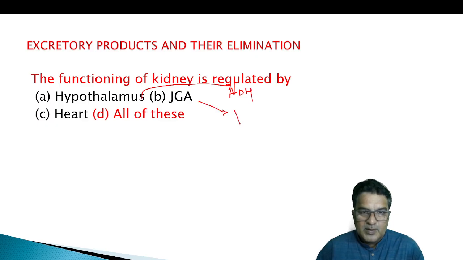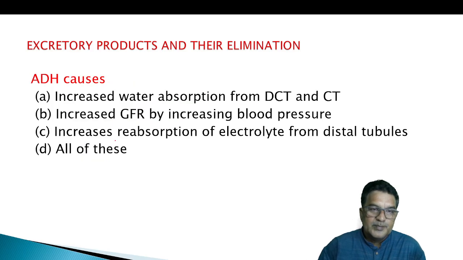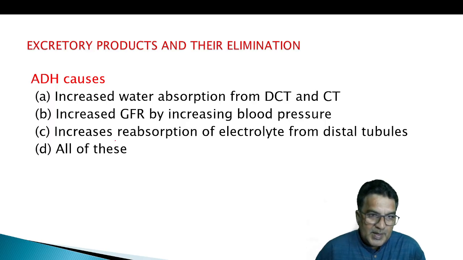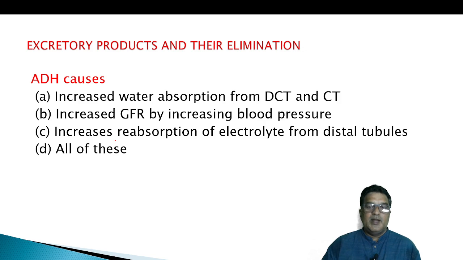We know the juxtaglomerular cells secrete renin, and the heart secretes ANF, atrial natriuretic factor. ADH causes increased water absorption from DCT and CT, increased GFR by increasing blood pressure, and increased reabsorption of electrolytes from the distal tubule, all of these.